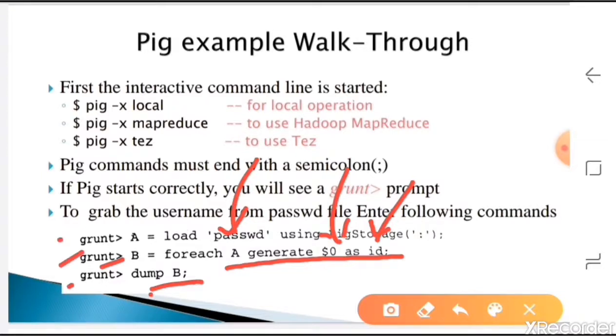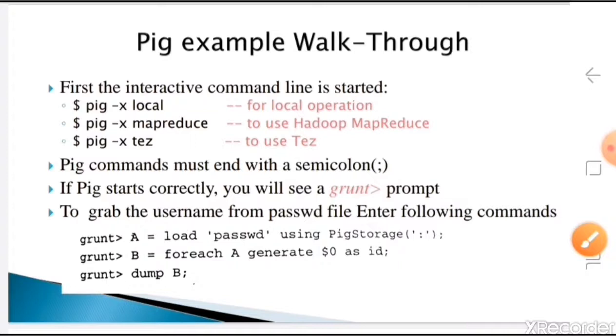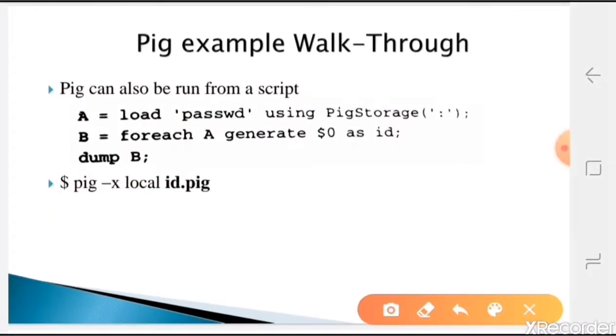So here we executed three statements on the prompt. Like that, you can also write these all in one script file. You can give it any name, with the .pig extension. Here I have given pig -x local id.pig.